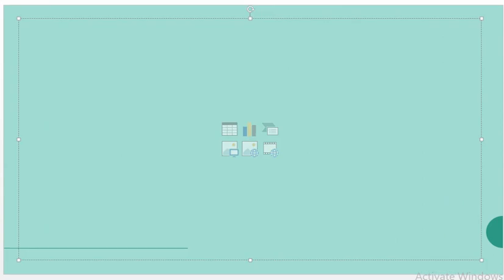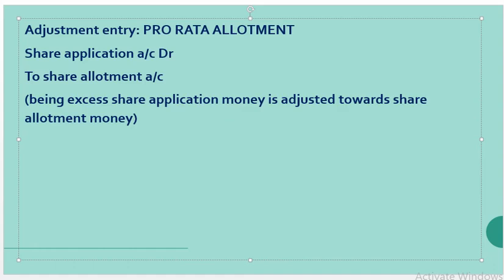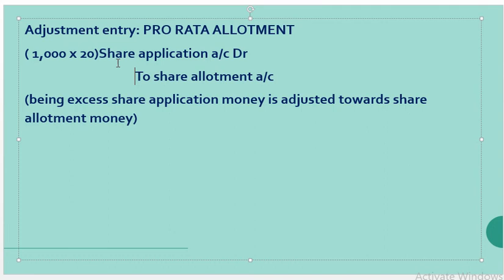Next entry is the pro rata allotment journal, that is, share application account debit to share allotment account. Now let us assign the value for pro rata, that is 1,000 excess shares at 20 rupees each, that is 20,000 rupees, adjusted towards share allotment money.